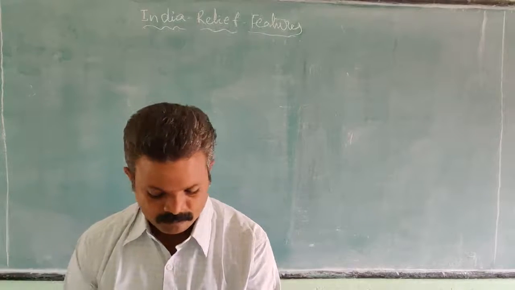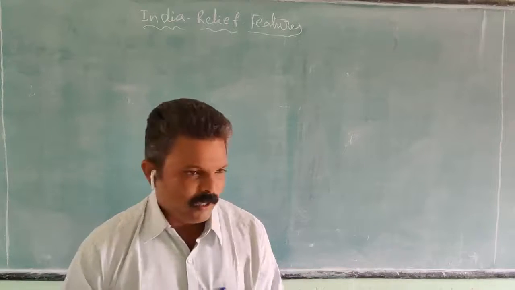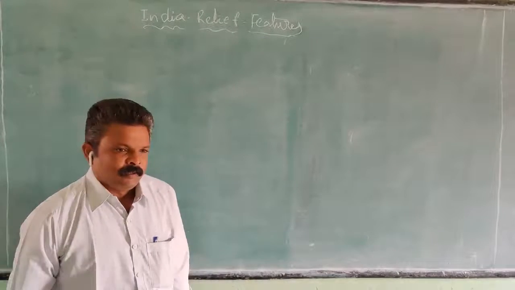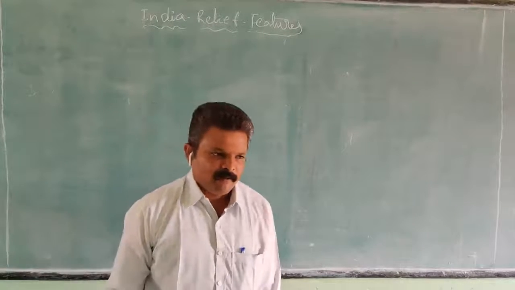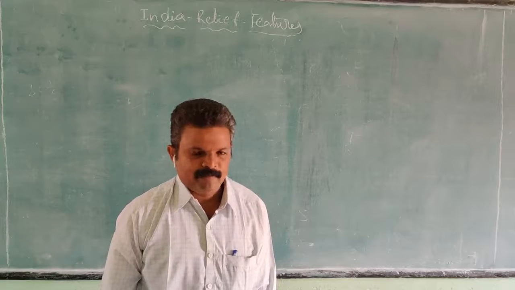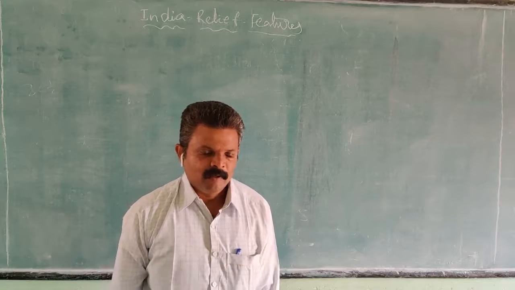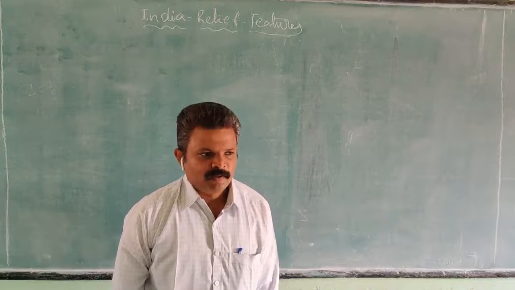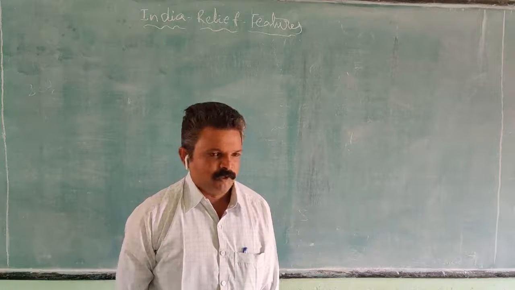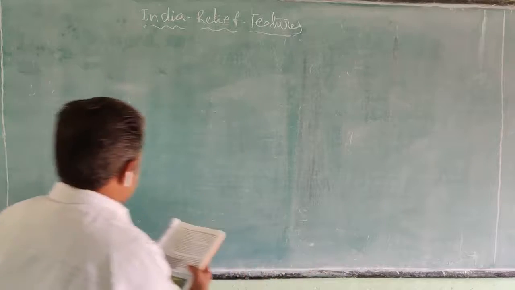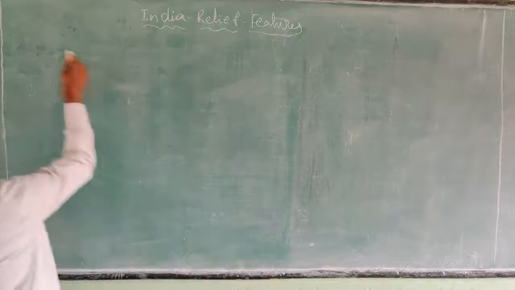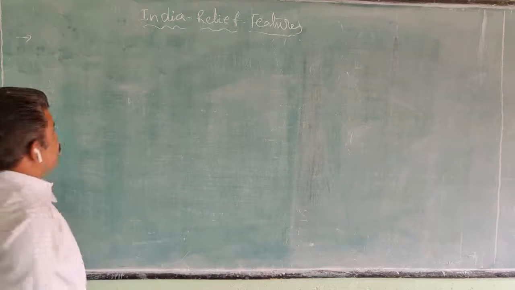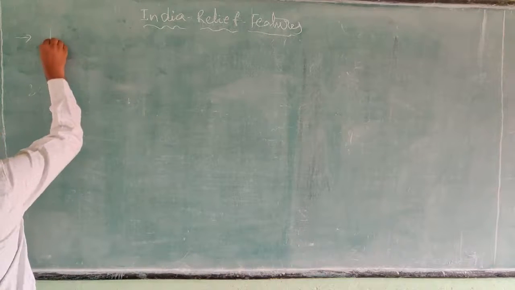Peninsula. What is a peninsula? The land covered by water on three sides is called a peninsula. An example of that is India, which is a peninsula. So, in the physical divisions of India, the Peninsular Plateau.